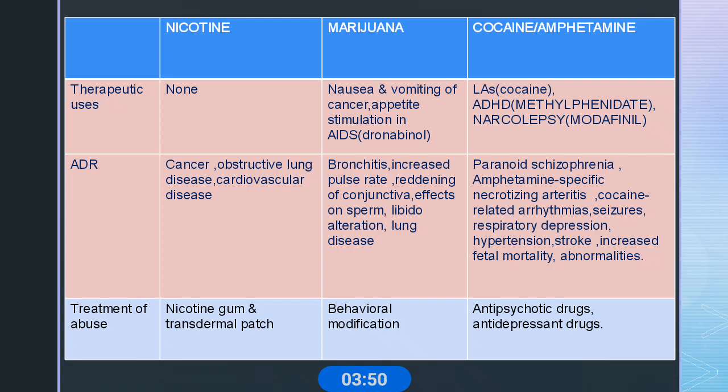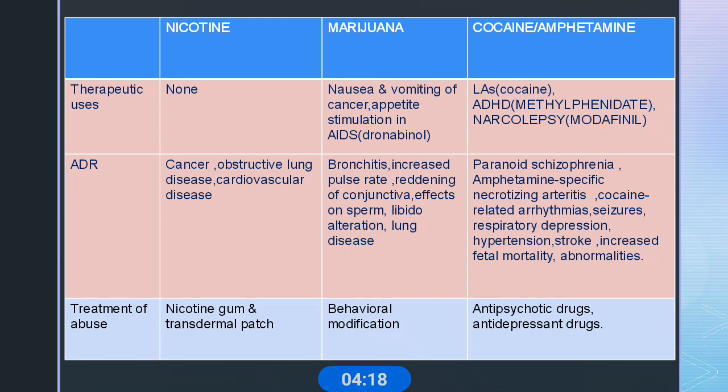What are the adverse reactions of these drugs? Nicotine mainly shows cancer, obstructive lung disease, and cardiovascular diseases. Marijuana's main adverse reactions are bronchitis, increased pulse rate, and redness of the conjunctiva. Cocaine and amphetamine mainly produce paranoid psychosis, and amphetamine specifically necrotizing arthritis, hypertension, and stroke.